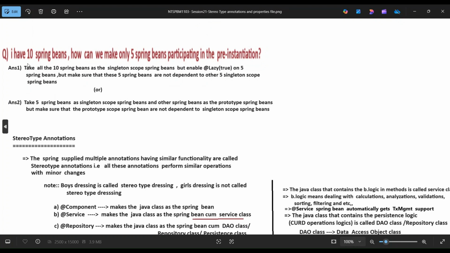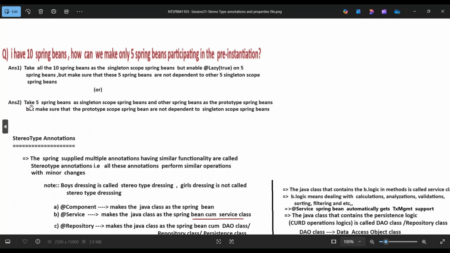Question: I have 10 Spring Beans. How can we make only 5 Spring Beans participate in pre-instantiation? Answer number 1: take all the 10 Spring Beans as singleton scope Spring Beans, but enable lazy-init true on 5 Spring Beans, but make sure that these 5 Spring Beans are not dependent on the other 5 singleton scope Spring Beans.